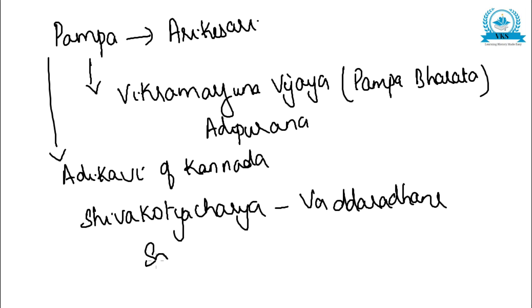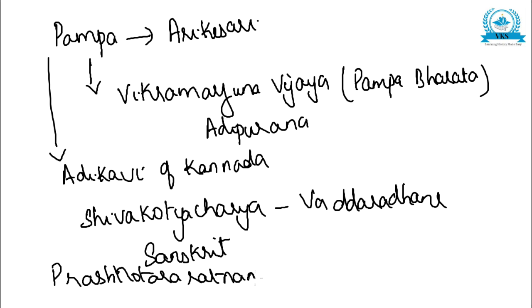Now, other than Kannada literature, Sanskrit literature also developed during this time, and one of the most important books was written by Amogavarsha himself, that is Prashnottara Ratnamala. It is the most important Sanskrit work written during that time. So these were the contributions in the field of literature made by the Rashtrakutas.